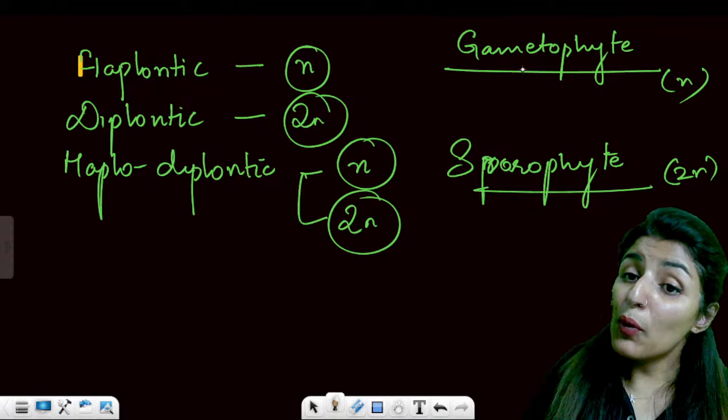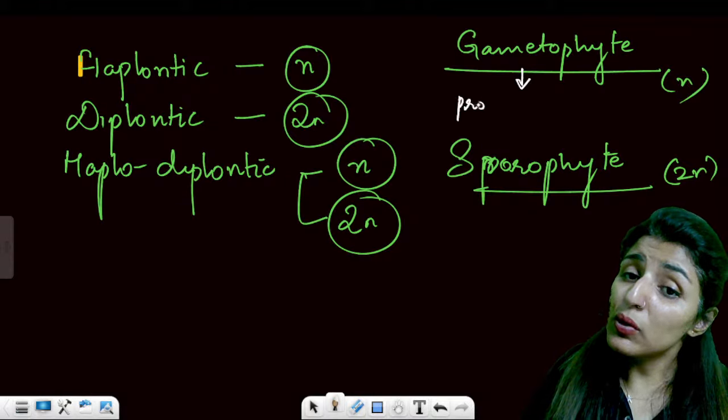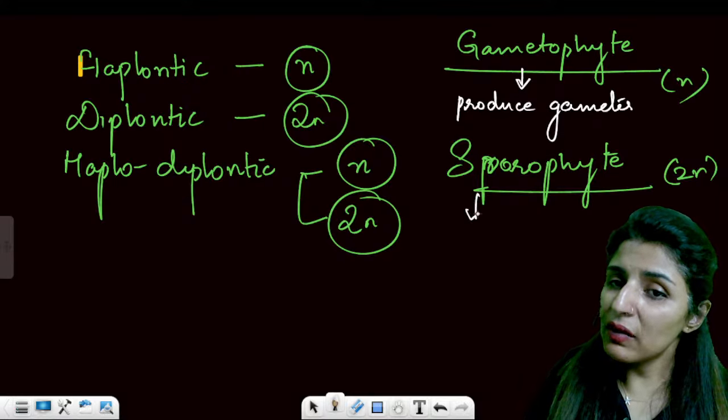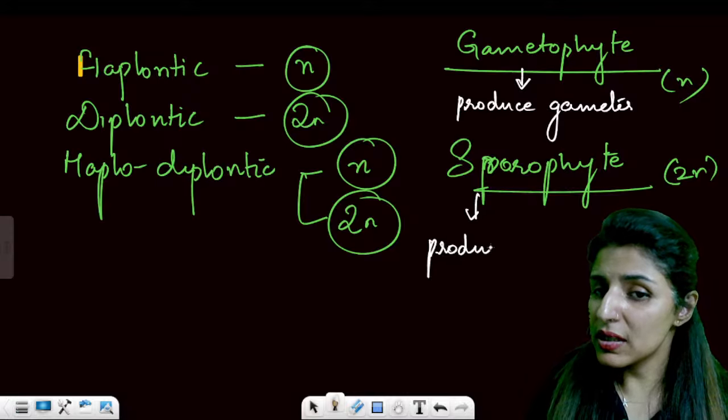Third point, sorry. Gametophyte will always produce gametes. It will always produce gametes. Sporophyte will always produce spores.